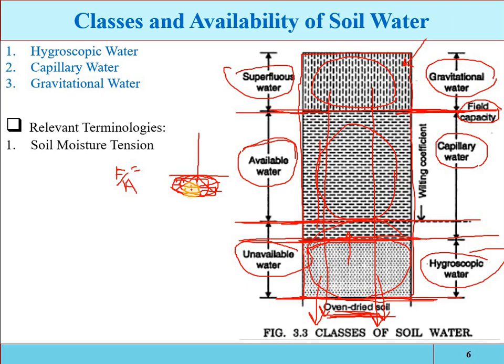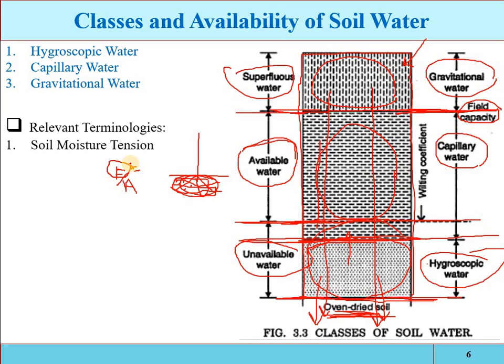If the moisture content is decreasing, then more force will be required for the extraction by the plants. Remember this sentence, that the soil moisture tension is inversely proportional to the moisture content of a soil of given texture and structure, because the characteristic of the soil is not variable, it is constant both texturally and structurally.